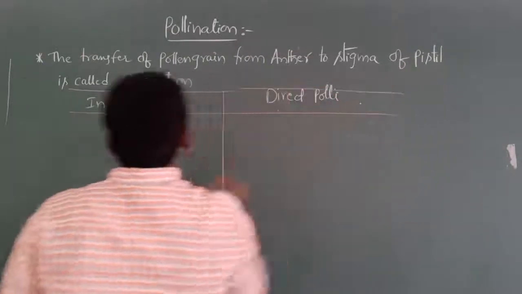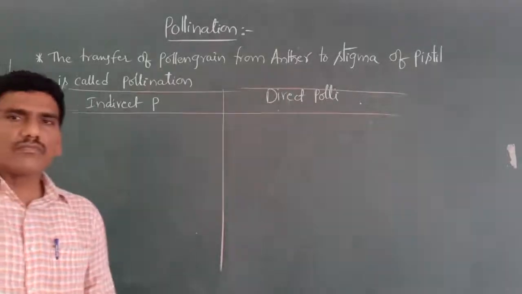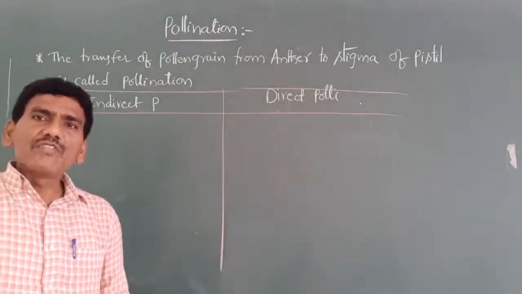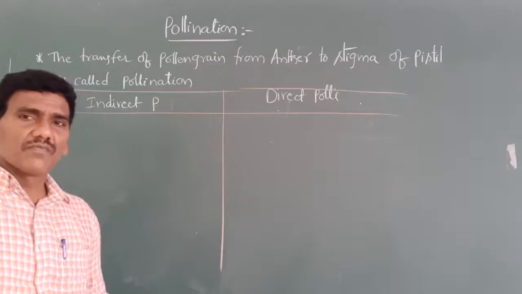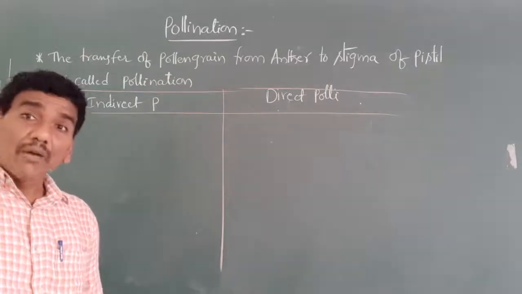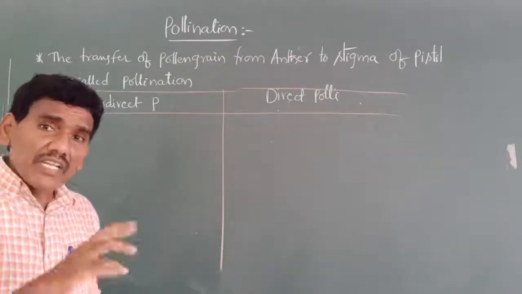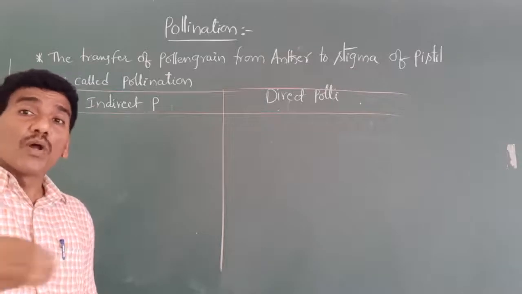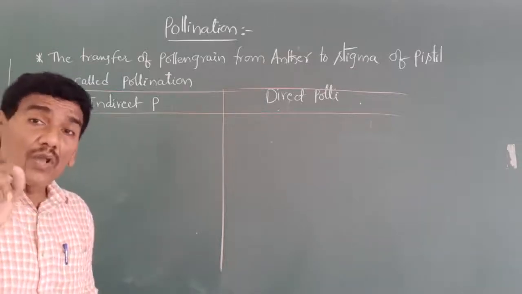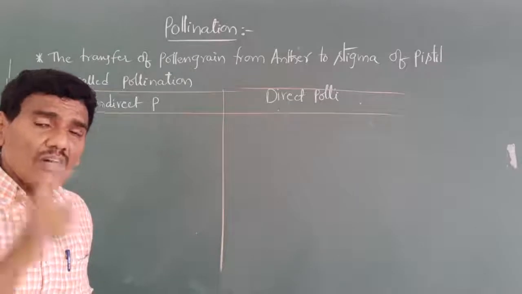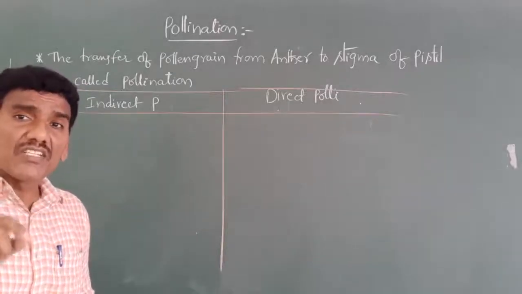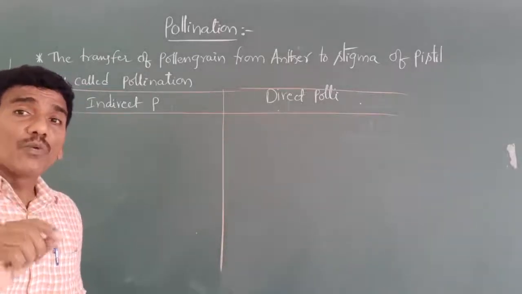For example, in angiosperms, the ovules are embedded within the ovary. That's why the pollen grains fall on the stigma. That type of pollination is also known as indirect pollination.